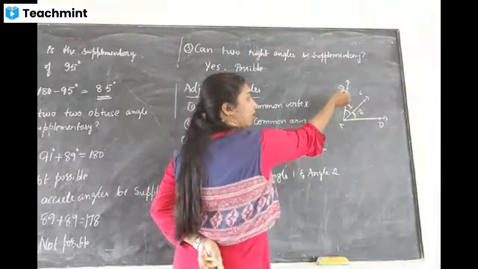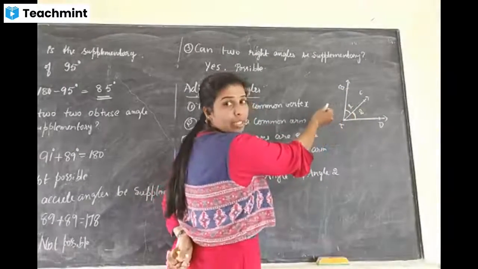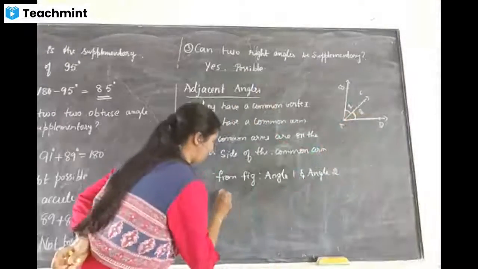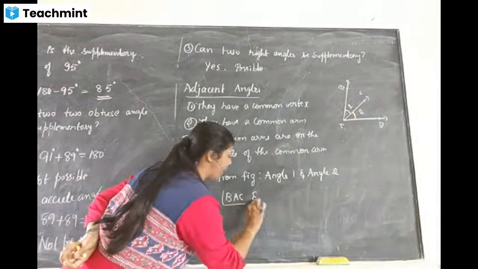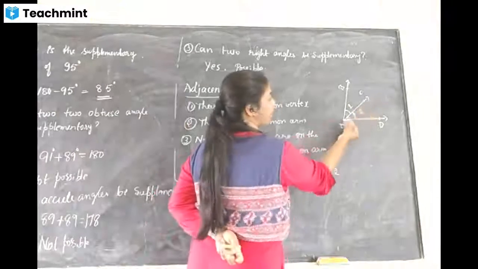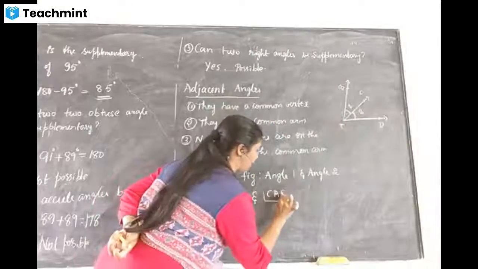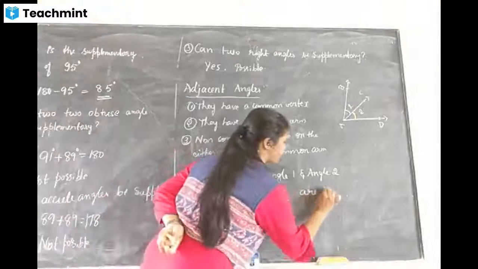The angle forms at vertex A, so that should come in the middle: B, A, C. Very good. Angle BAC, and which is the one more? CAD. Very good. Angle BAC and angle CAD are the adjacent angles.